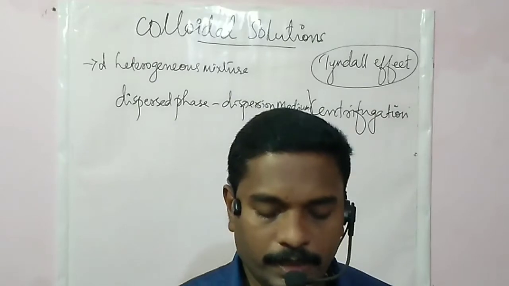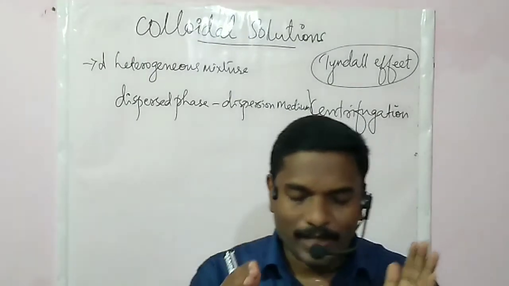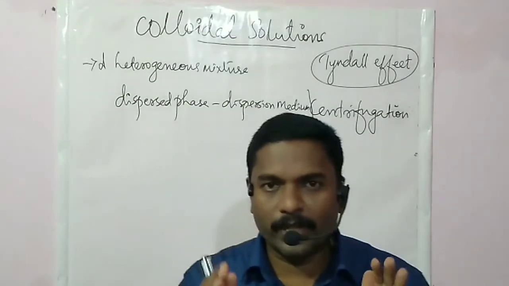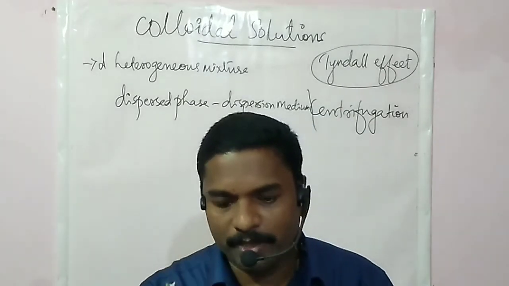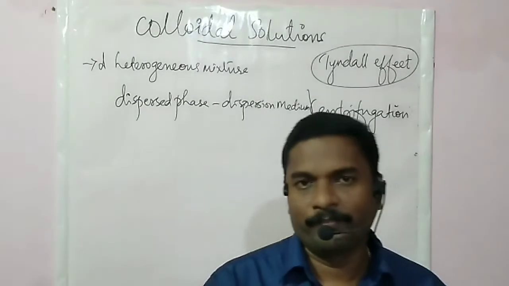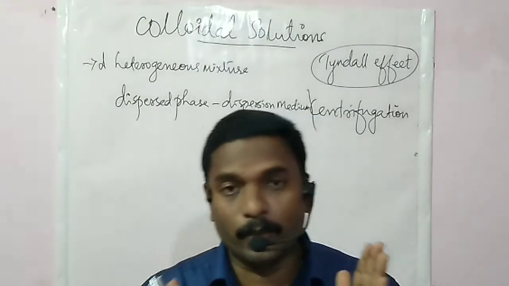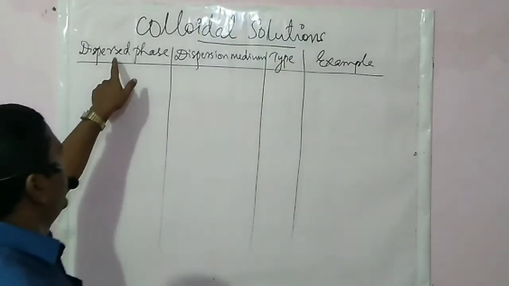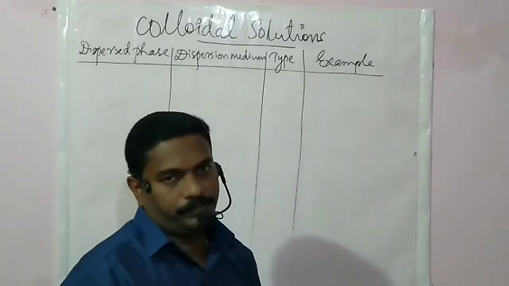So, depending upon the nature, meaning the physical state, of the dispersed phase and dispersion medium, there are 8 types of colloidal solutions. See, dispersed phase, dispersion medium, type and example.